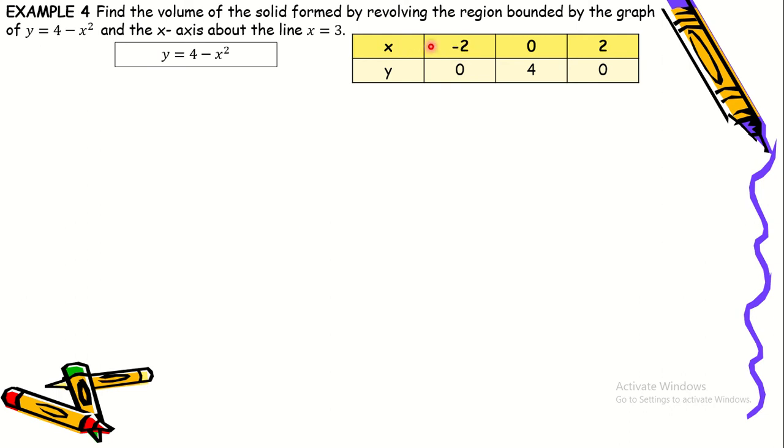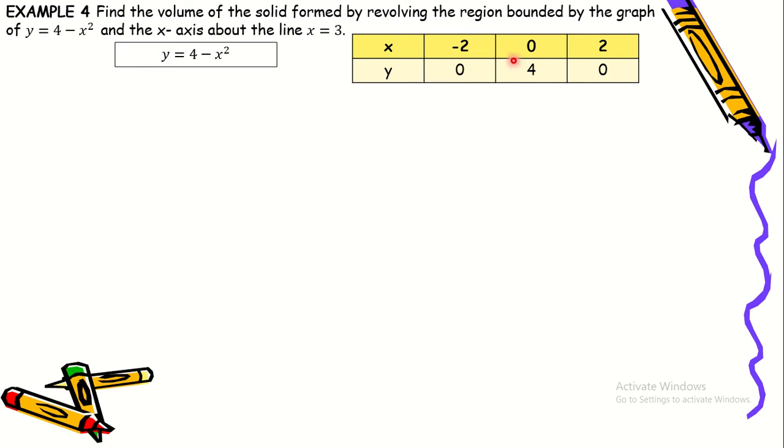So if we have x is equal to negative 2, so when we substitute it in this equation, we have y is equal to 4 minus negative 2 squared. So when we square negative 2, that will be 4. So it will become 4 minus 4, and then the value of y will become 0.